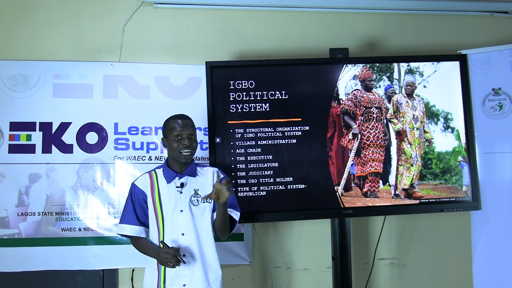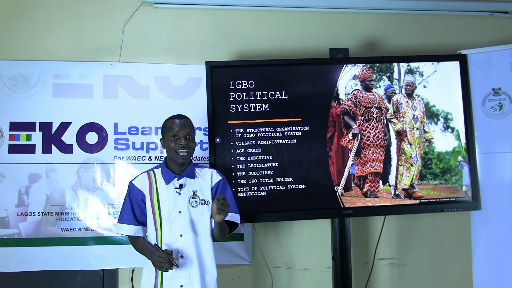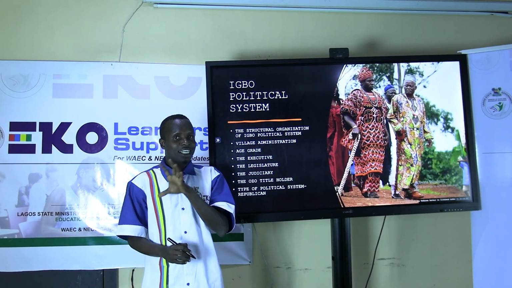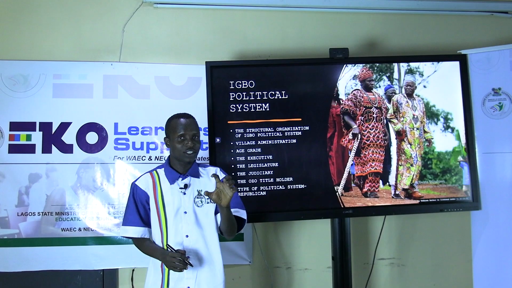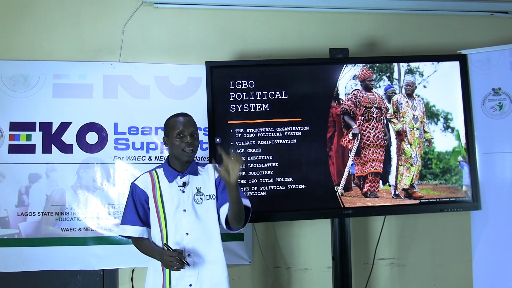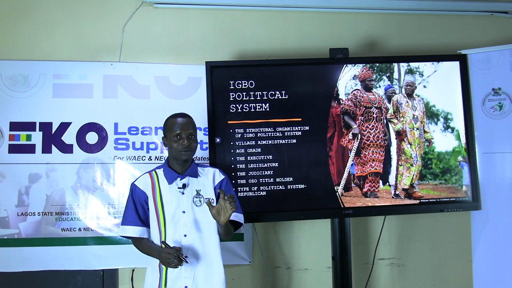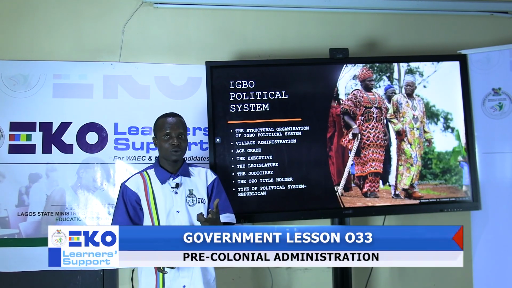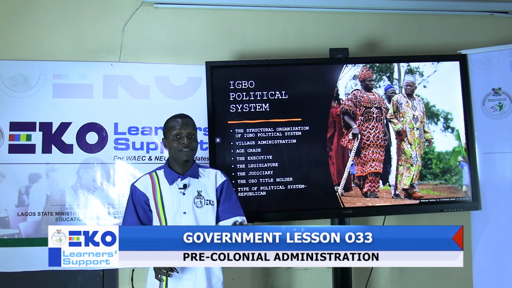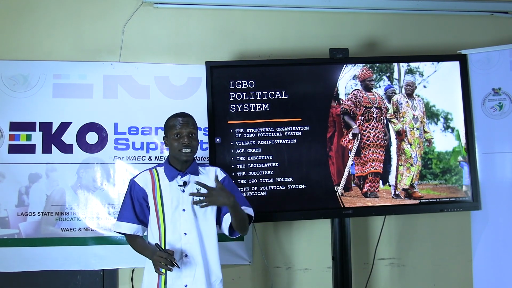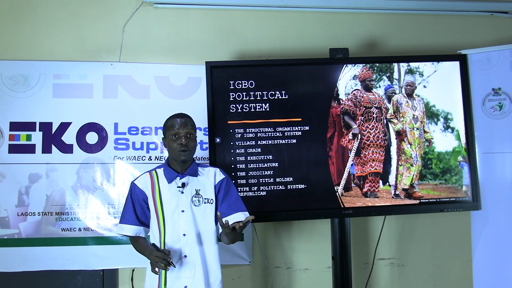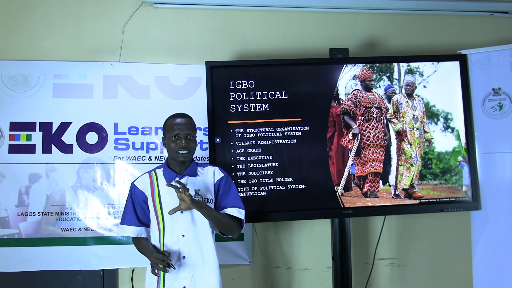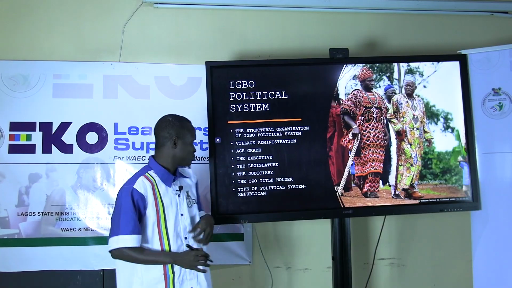The head of the Council of Elders is called Okpara. This is how they choose their Council of Elders: each village will pick someone that will represent them in that council. The judiciary, they also interpret the law. If anybody did anything that is wrong, they interpret the law to the person and they punish the person accordingly. That is what the Council of Elders does.